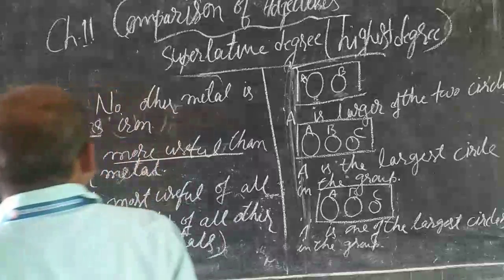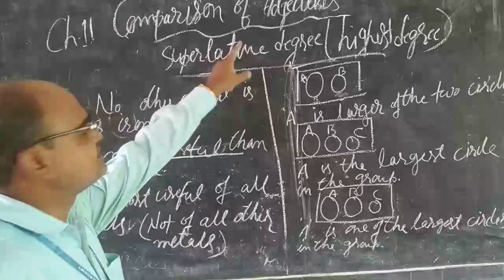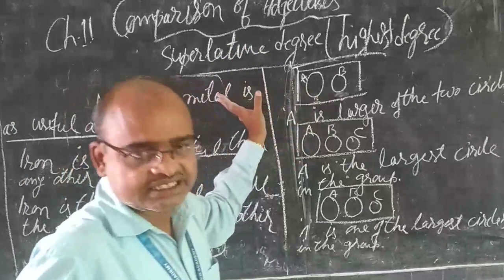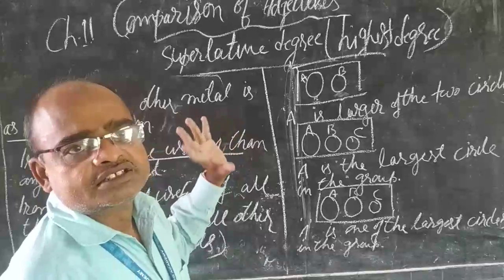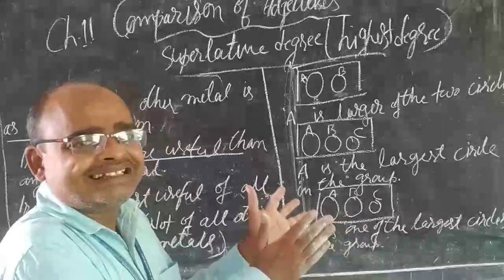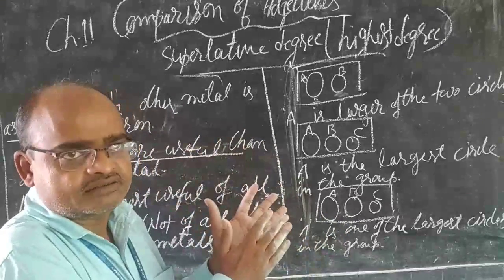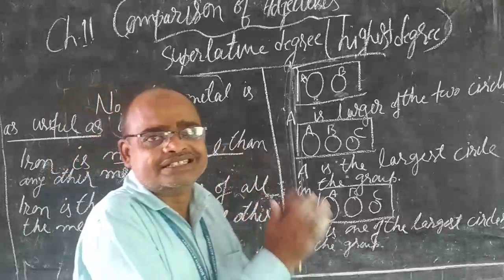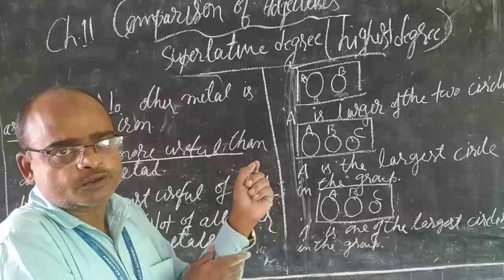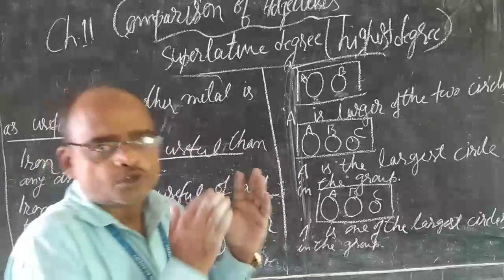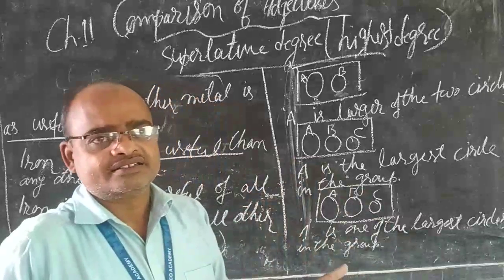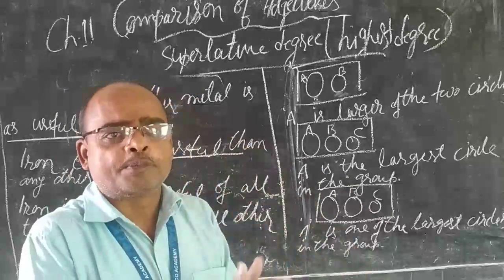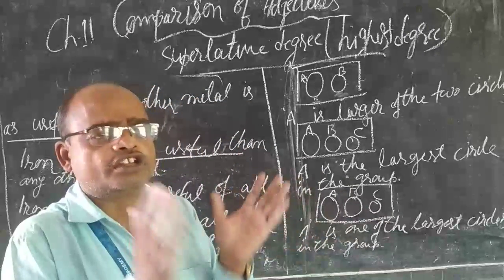So here, comparison of adjectives, as the name suggests, is comparison. Of course you are comparing quality. You are comparing a certain quality which two or sometimes more items or persons or things have.